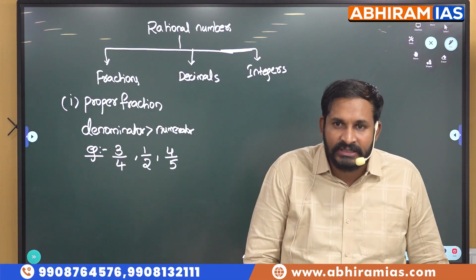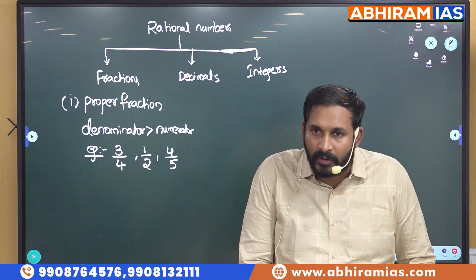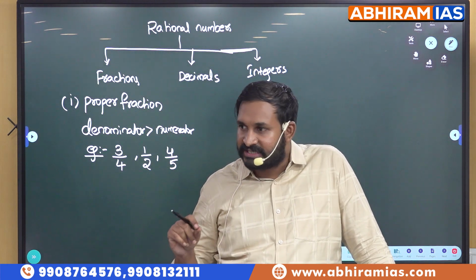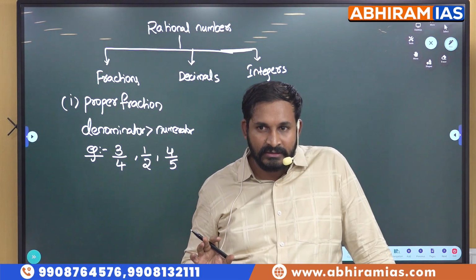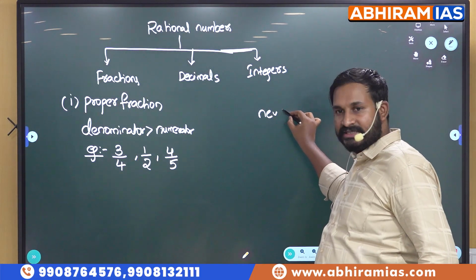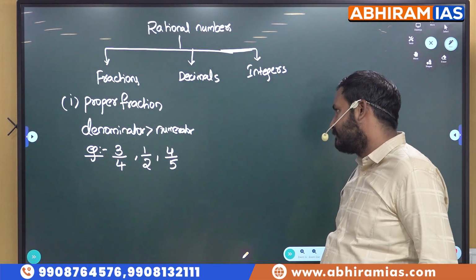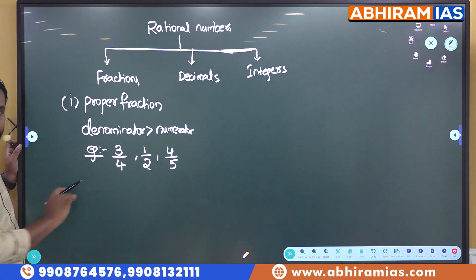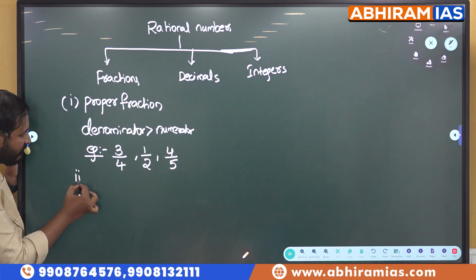If a proper fraction, observe the question carefully, if a proper fraction is increased by a constant in numerator and denominator, and they compared how the options were given, is the new number less than or greater than the old number. I will tell the example later, we will write that example, do not worry. So this is a proper fraction. Next one, what is an improper fraction?